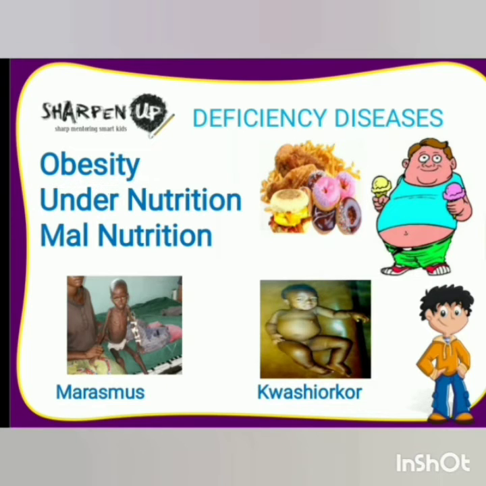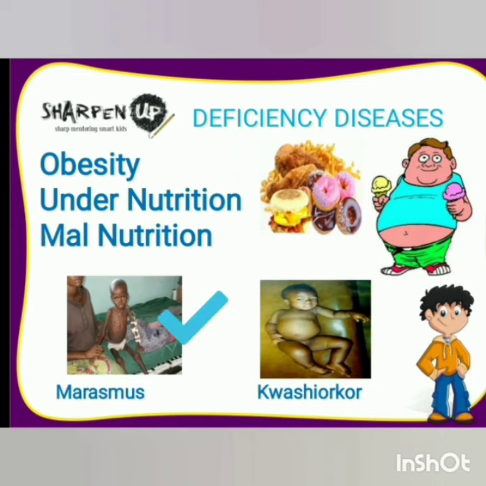Now next one we have is undernutrition. Eating too little means taking in fewer amounts of nutrients than the body requires. A person who eats less for a long period of time will suffer from undernutrition. Now next one is malnutrition. Malnutrition occurs when the body does not get the proper amount of all the nutrients it needs. Poor eating habits or lack of food leads to malnutrition.